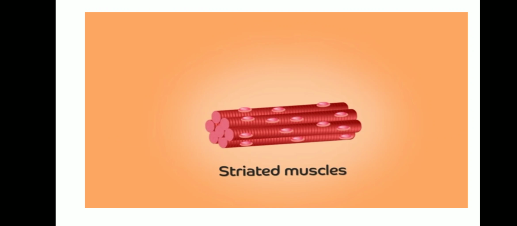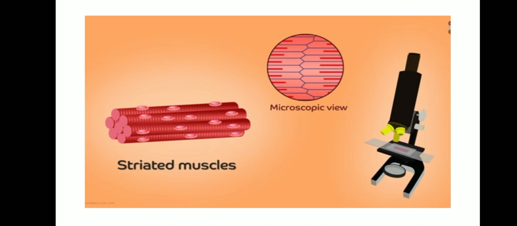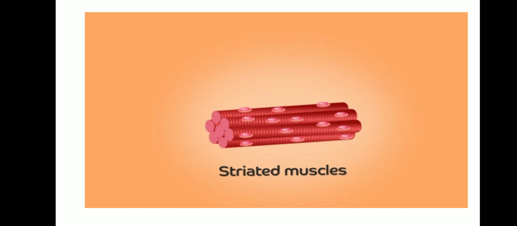First, we'll see about the striated muscle or skeletal muscle. Where can you find this muscle? These muscles are found very close to the skeleton. They are found very close to the bone. The muscles are attached to the bones, and this is responsible for the body movements.